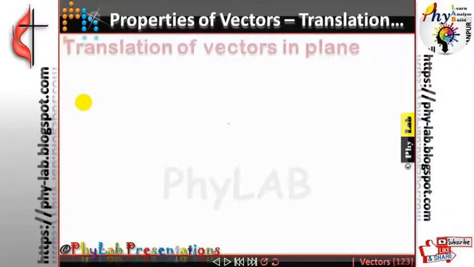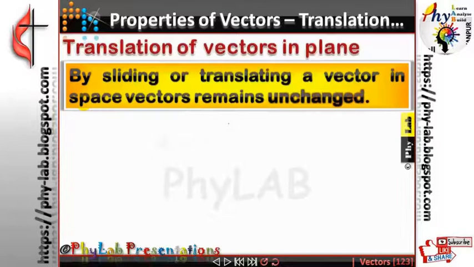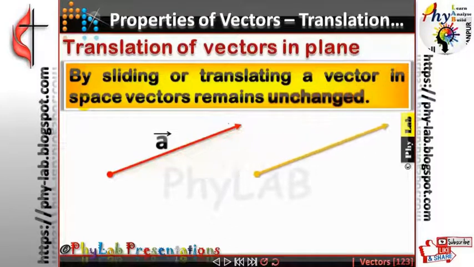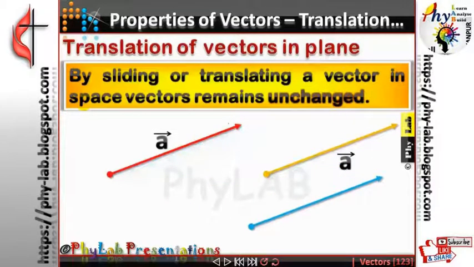The first property is called translation of vectors. Suppose there is some vector, let's call it vector A. By translating vector A in space, the vector does not change. तो A को कहीं पर भी स्लाइड करोगे प्लेन में, स्पेस में, वेक्टर A बदलेगा नहीं. By sliding or translating, the vector remains unchanged. Is that clear? The plane of the screen that you are watching is the XY plane, isn't it? X axis left, right, up, down, Y axis. So by translating the vector in the XY plane, the vector does not change.